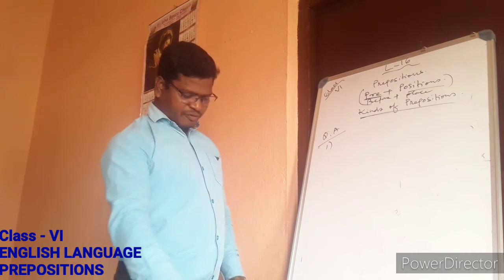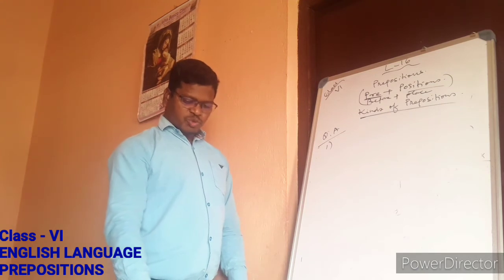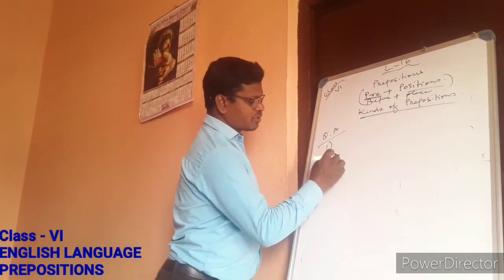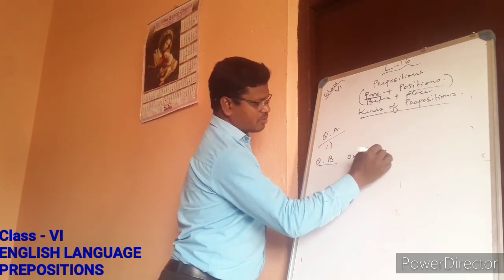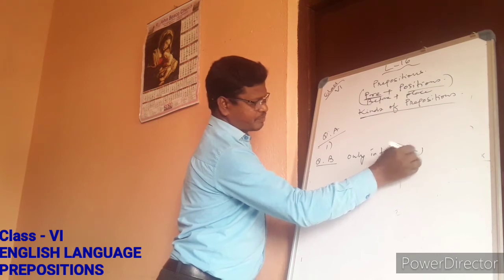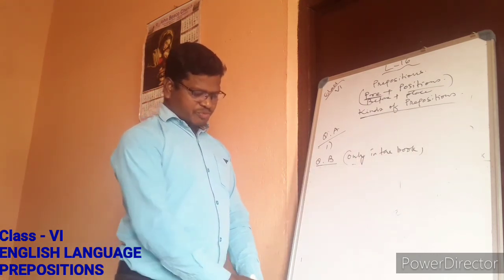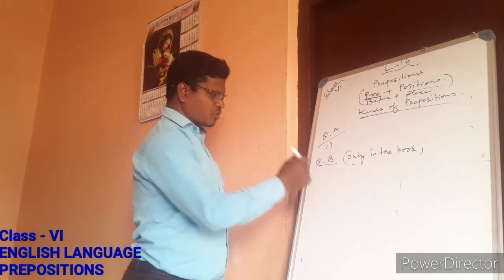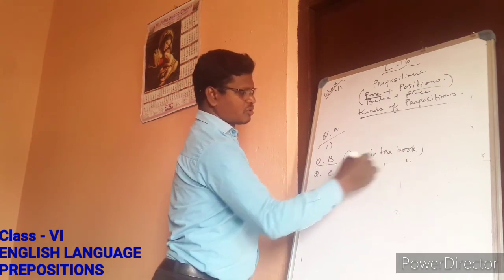And next we have question number B, complete this passage with the suitable prepositions. Question number B, you will write only in the book. Next we have another passage to complete with the suitable prepositions. That is question number C, also only in the book.